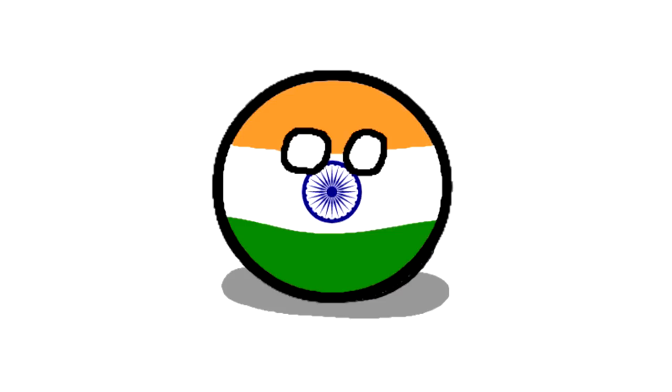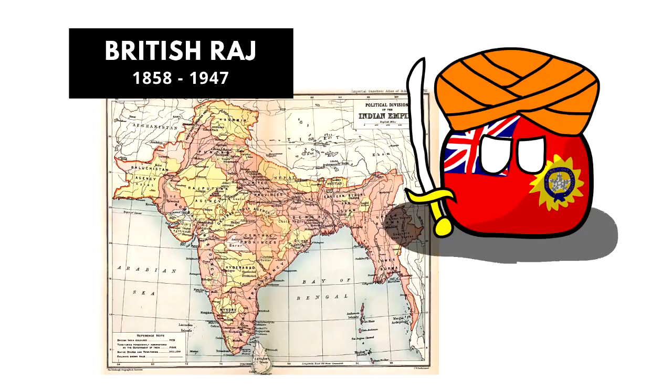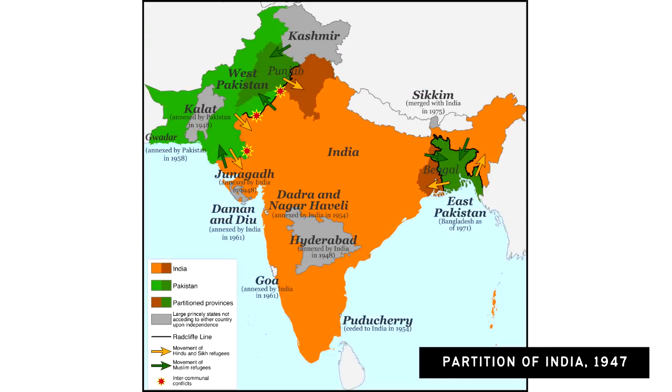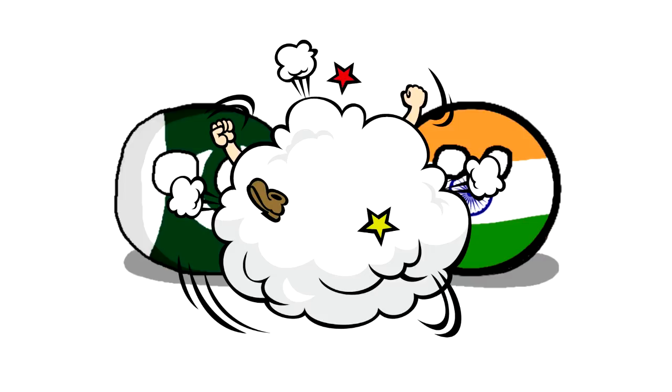Other country divisions are slightly less related to the ideological divide that is the Cold War, such as India. India was previously under the control of the British as the British Raj, but the Indians didn't want British rule anymore. It was a majority Hindu area, but there were Muslims too, and they wished to have their own state. The British couldn't force India to stay united, so they partitioned it between India and Pakistan, and they lived happily ever after. Just kidding, there were lots of violence and wars, unfortunately.